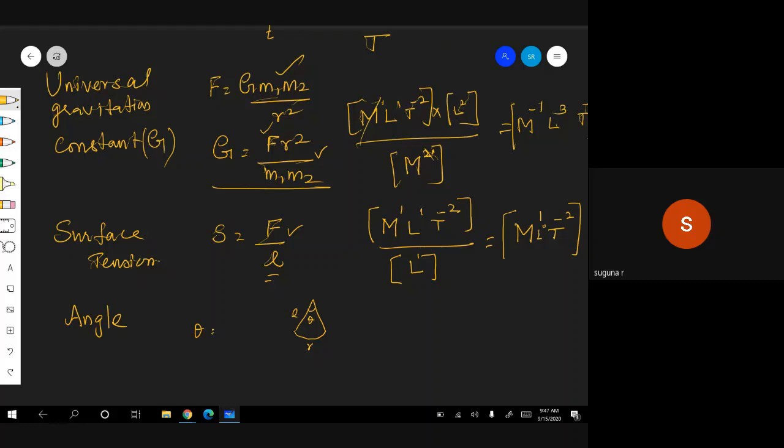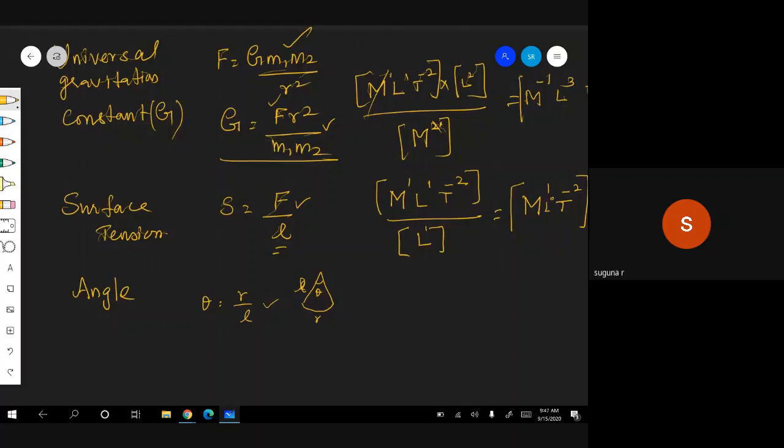Theta is equal to R by L. Are you following, children? R by L, we have seen this for arc. Therefore, dimension for R is L and for length also L. Therefore, it doesn't have dimension.